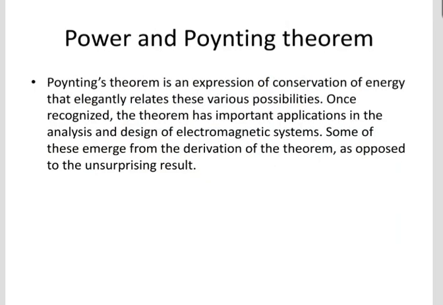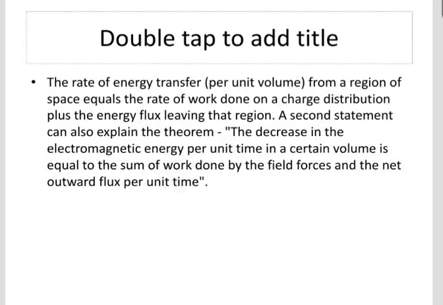The next is power and Poynting theorem. The Poynting theorem is an expression of conservation of energy that elegantly relates these various possibilities. Once recognized, the theorem has important application in the analysis and design of electromagnetic systems. Some of these emerge from the derivation of the theorem as opposed to the unsurprising result. The rate of energy transfer from the region of space equals the rate of work done on the charge distribution plus the energy flux leaving that region.